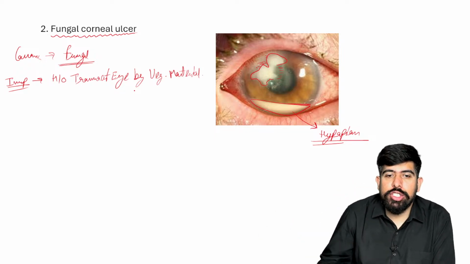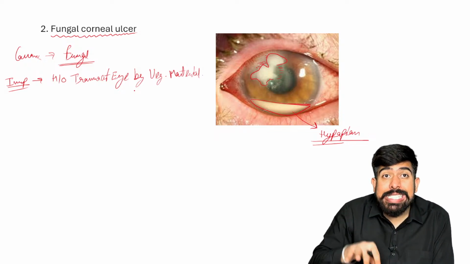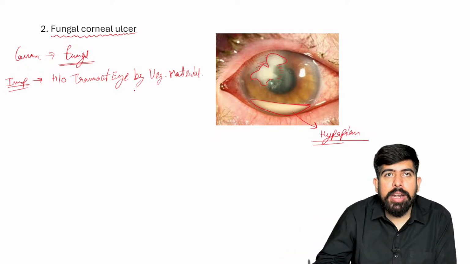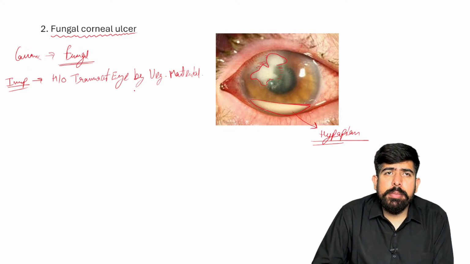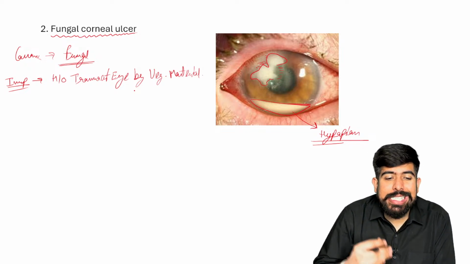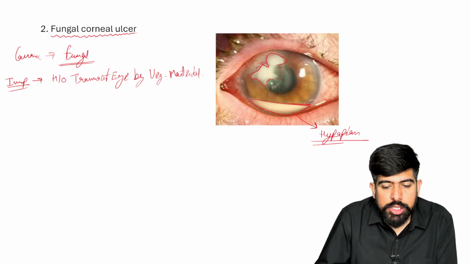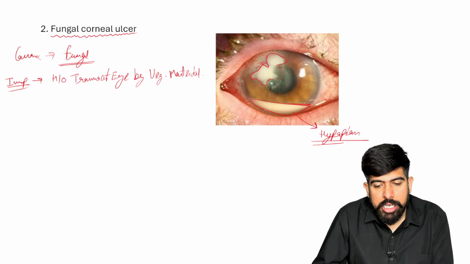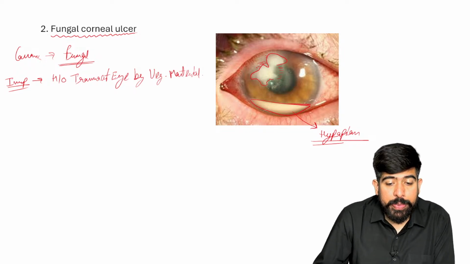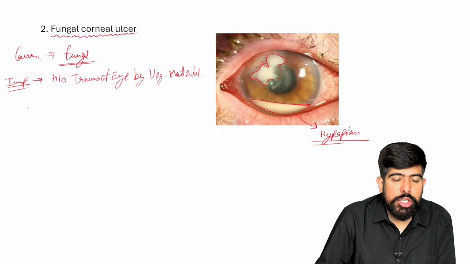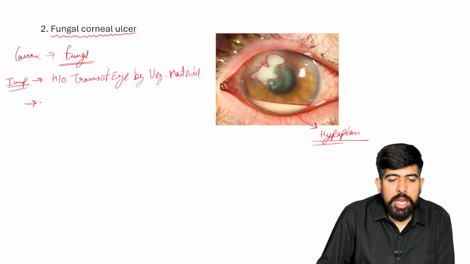Which is the plantations, right? If I'm talking about the vegetative matter, we have some plantation, like a stem of some tree, or maybe some leaves of the tree. This is causing trauma to the eye. Such a traumatic history will lead to a fungal ulcer over it.